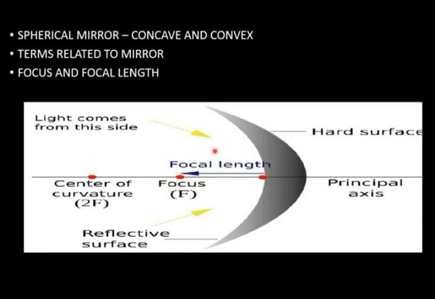That's why it is known as a converging mirror. And in a convex mirror, rays of light after reflection will spread, diverge, that's why convex is known as a diverging mirror. So focus and focal length. Focus is a point which is on the principal axis. The distance between focus and pole is called focal length.